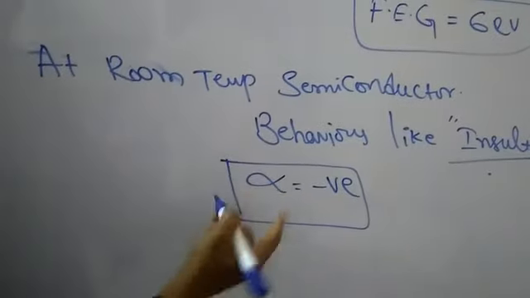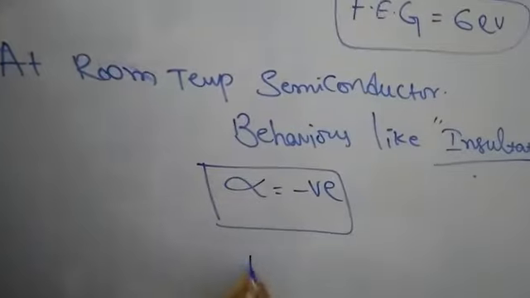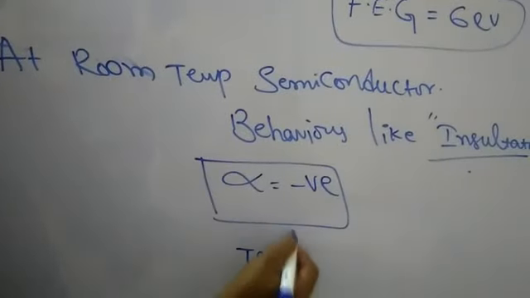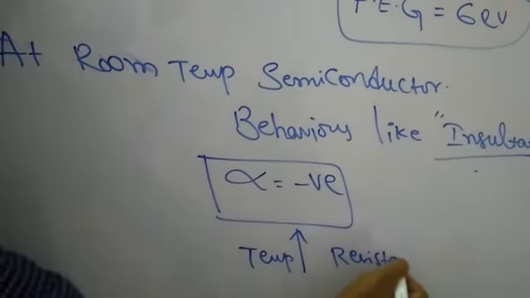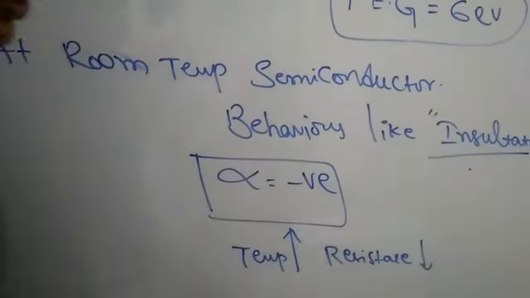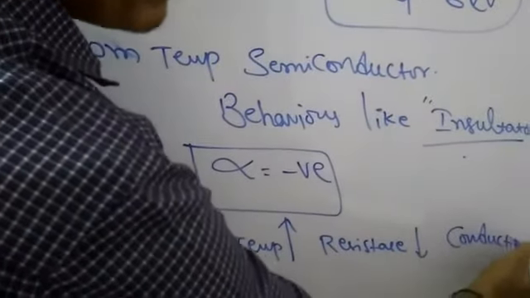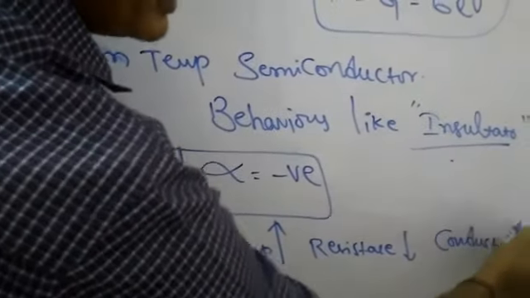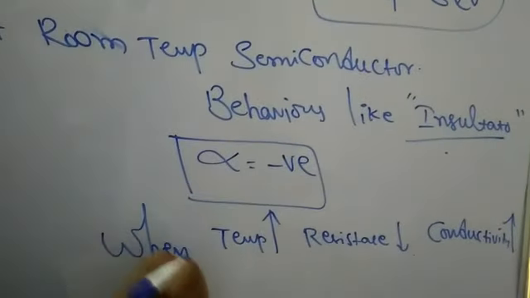At room temperature they behave like an insulator. When the temperature increases, the resistance of the semiconducting material decreases and conductivity increases.